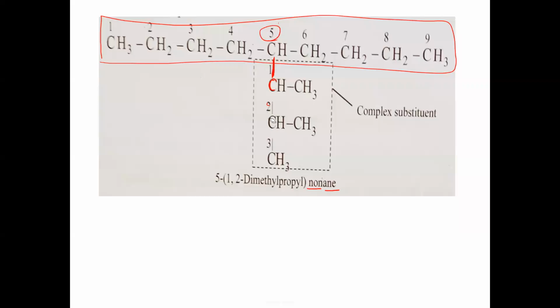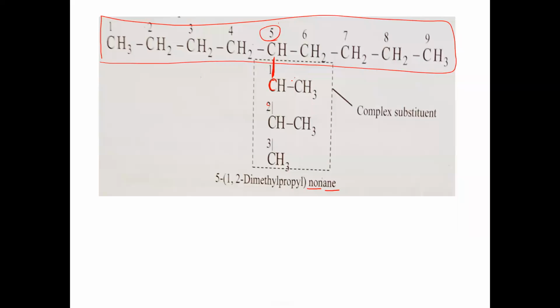This carbon, third carbon. Means from this free bonded carbon, wherever the carbon is attached to the parent chain, that carbon should be allotted first position. If you go 1 and 2 this side, it will be the shortest chain here. That's why 1, 2 will not be taken. So we have to take the longest possible chain. So first carbon, second carbon, third carbon there.